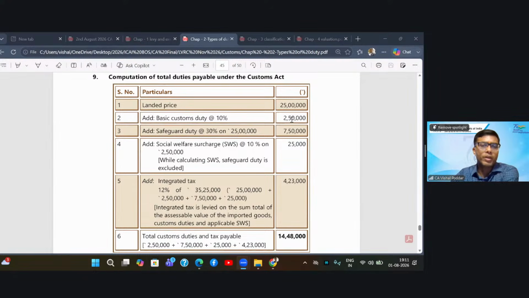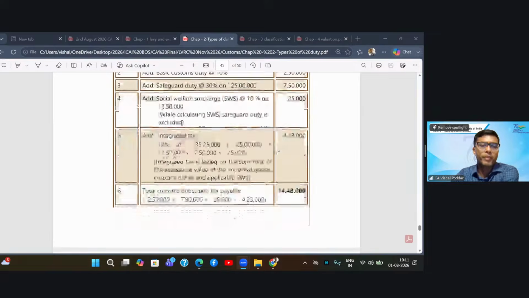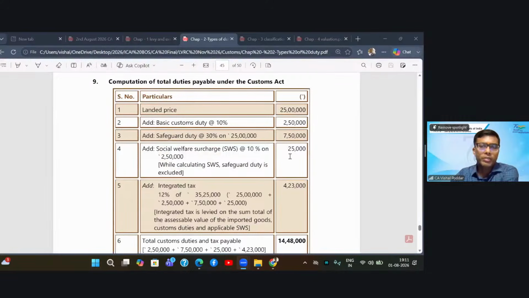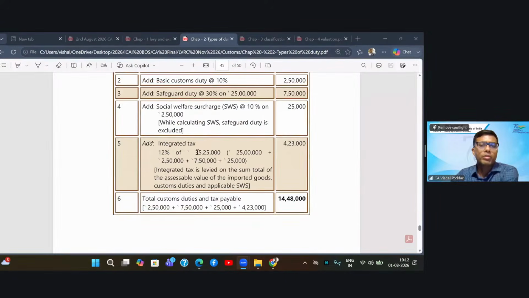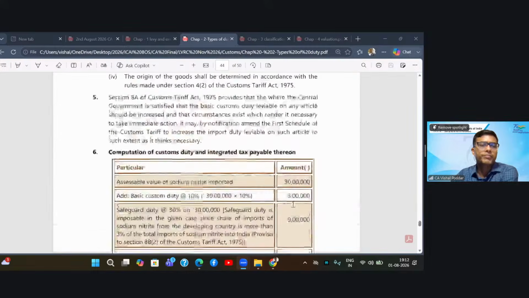That is not on the safeguard duty, only on the basic custom duty. Add all these four values. How much is the total? 25 plus, so it is 35 lakhs 25,000. On 3525 multiplied by 12%, you will get your IGST, and the total of this is your total customs duty payable, right?